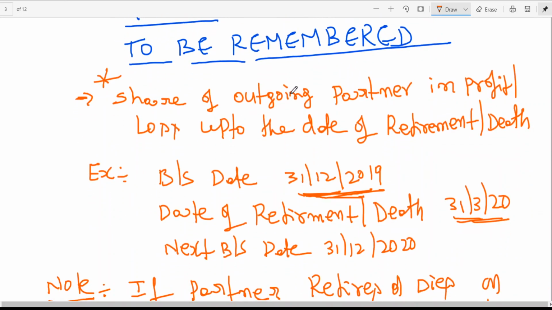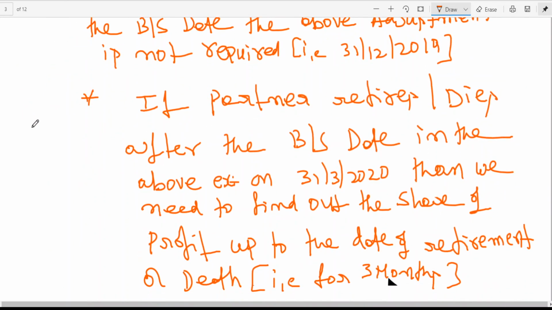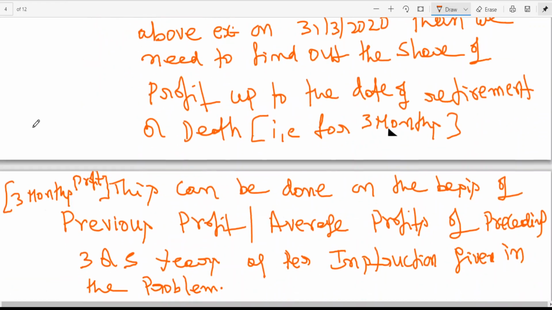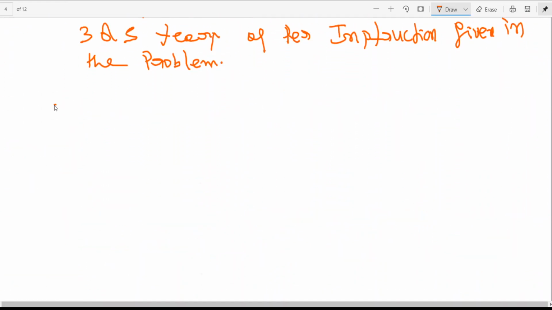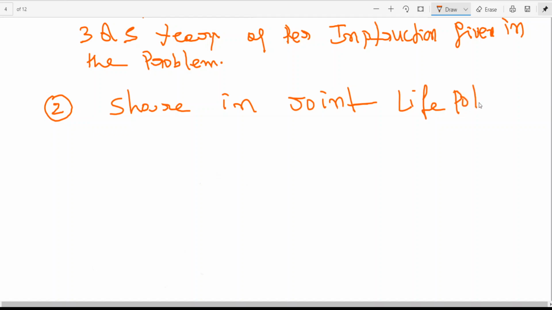Okay. So the first special point I've explained already. The second special point, which is very important, is share in joint life policy.